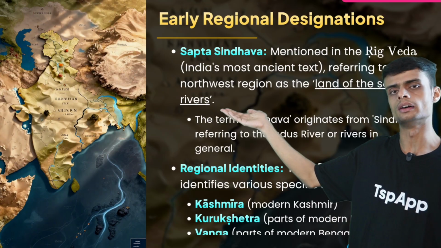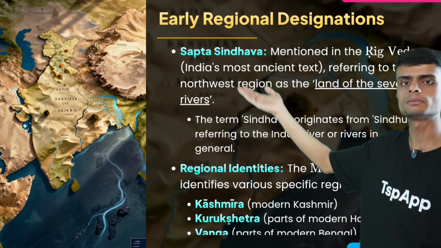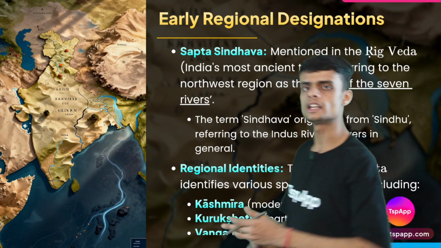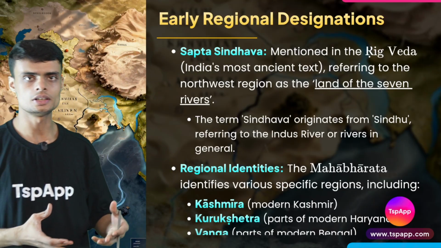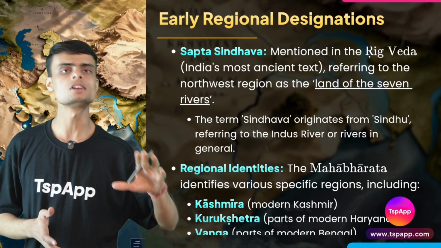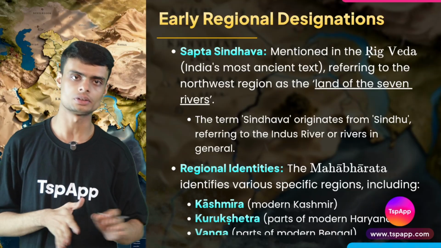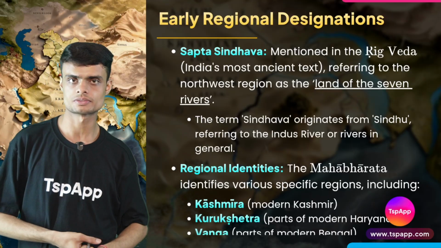Now what is Sindhva? We understood Sapt means 7. Sindhva has come from the word Sindhu. What is Sindhu? Sindhu we saw is the name of a river. But Sindhu is a general term, it refers to any river. It is a term which is used for any river. Okay, Sindhu means river, simply. So Saptasindhva means the land of 7 rivers.